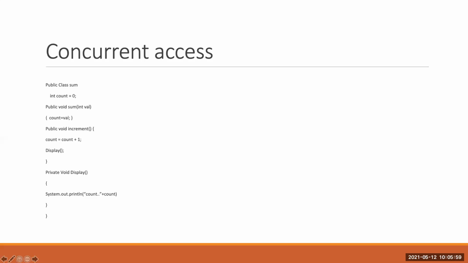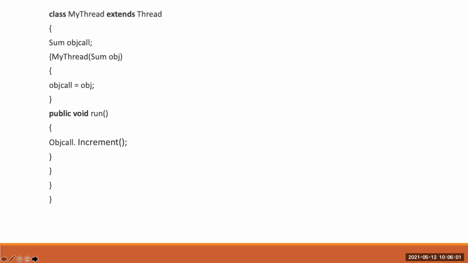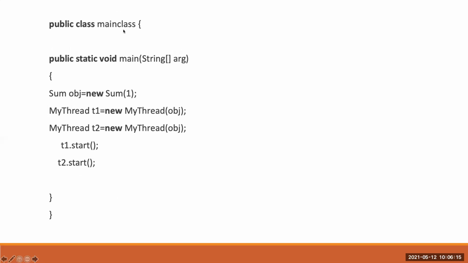So what is concurrent access here? I have a thread class, and in that thread class I'm calling the common object's increment method. In the main class I create the object for that common resource, and I create two threads using the same object, so these two threads share the same object.